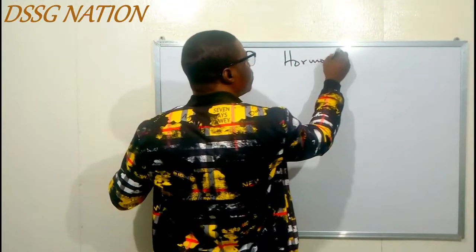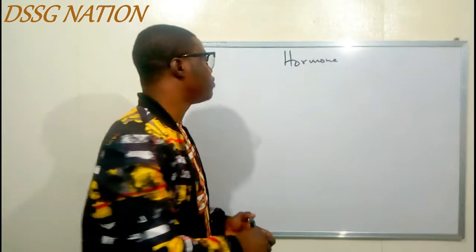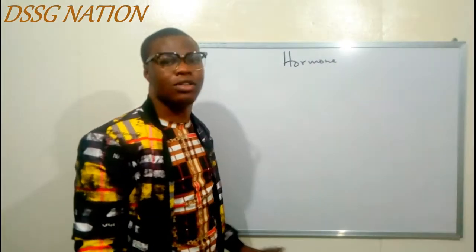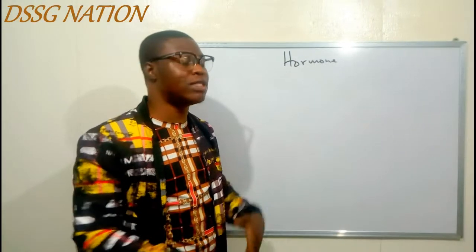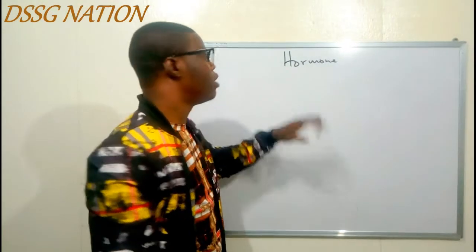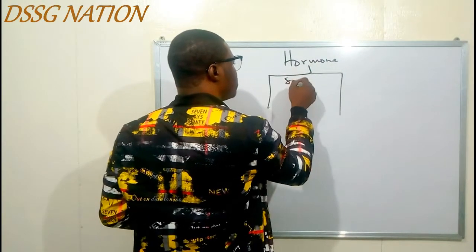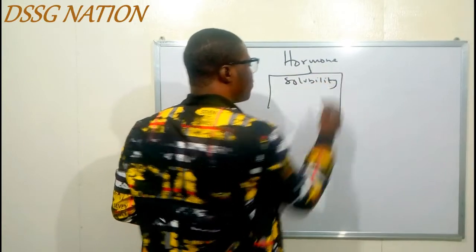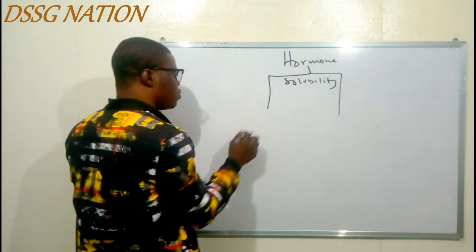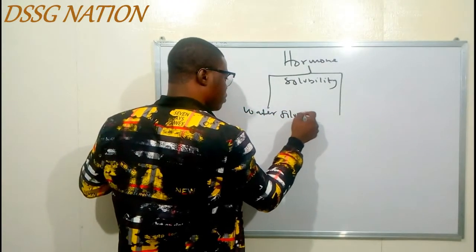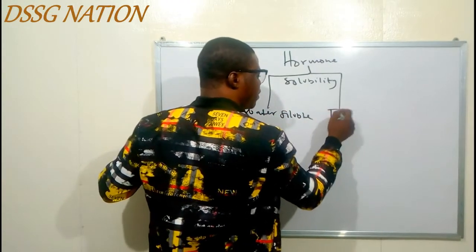Welcome back. So we were talking about classification of hormones. We said you can use the chemical nature and you can use the solubility. Under the chemical nature, you have the peptide, the steroid, and the derivatives of tyrosine. So let's talk about classification of hormones based on solubility now. We usually have two classifications: the water soluble, and the second one is the fat soluble.